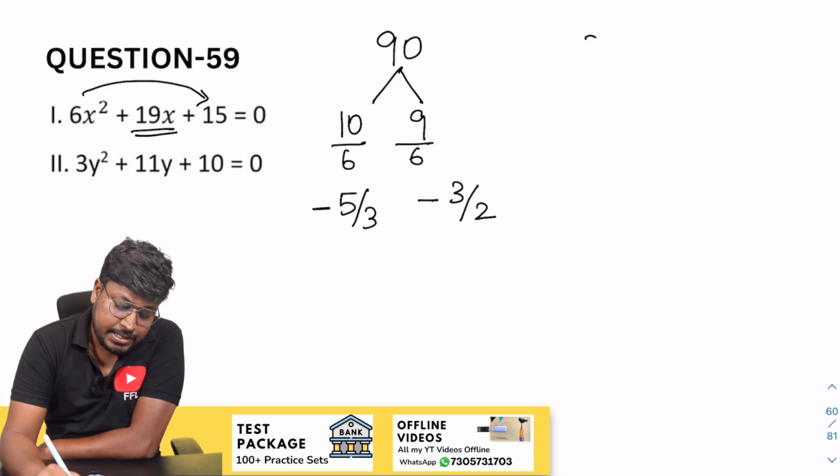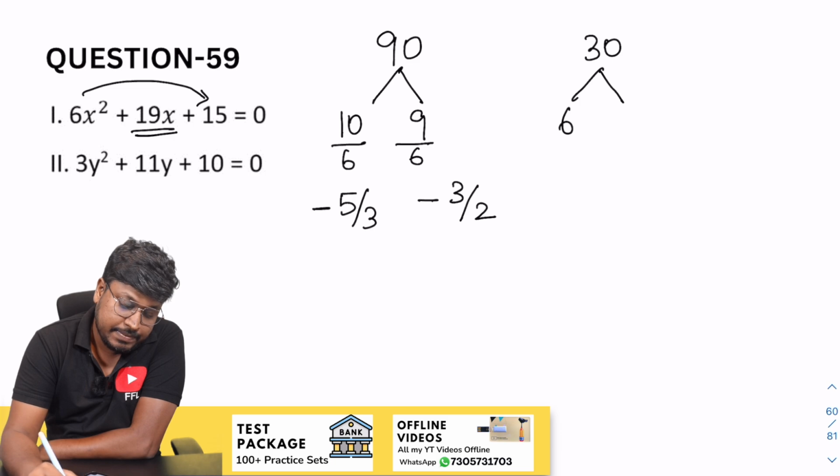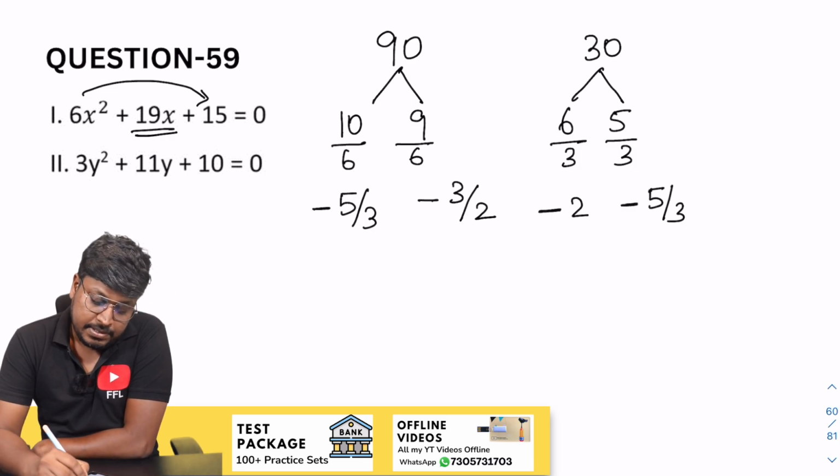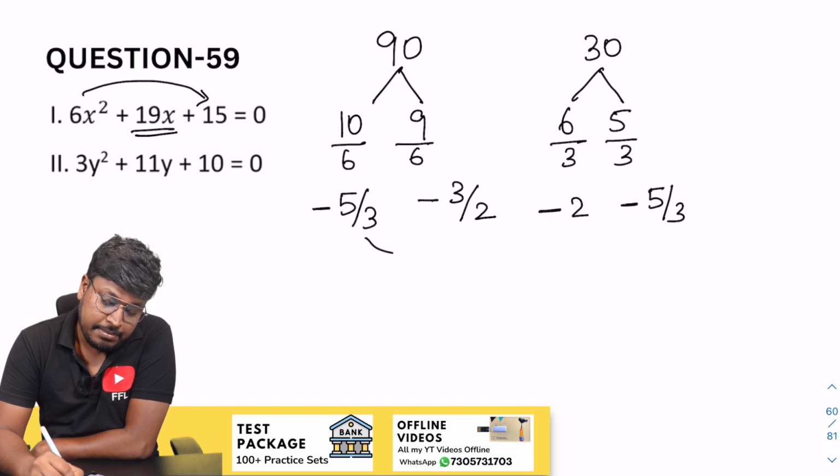So factor of y, 3 into 10 will be 30. So 6 5s are 30, divide by 3. So minus of 2, minus of 5 by 3. So the factors of y. So now the comparison, minus 5 by 3 minus 2.